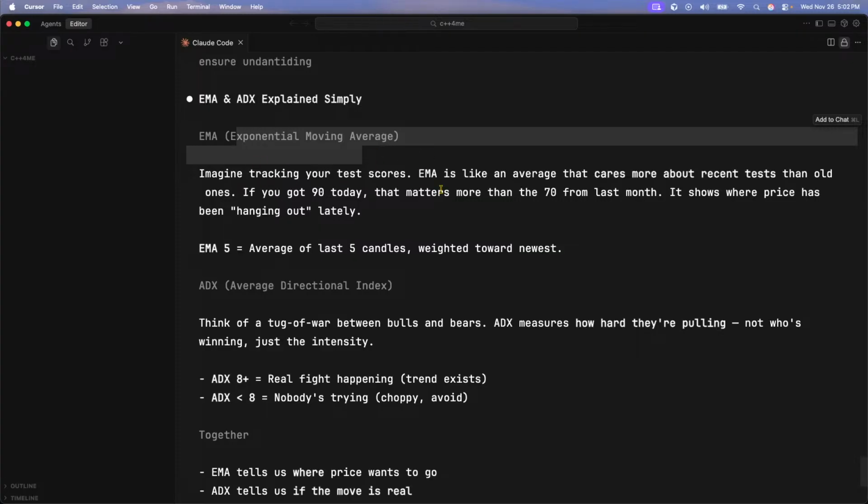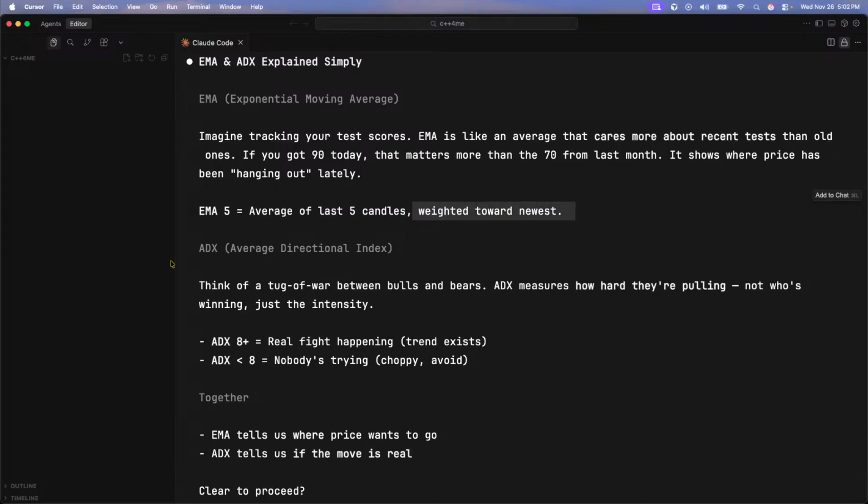Imagine tracking your test scores. EMA is like the average score that cares more about the recent tests than old ones. If you had a 90 today, that matters more than a 70 last month. It shows where the price has been hanging out lately. So the EMA 5 is the average of the last 5 candles, or the average of the last 5 minutes. It's weighted towards the newest.